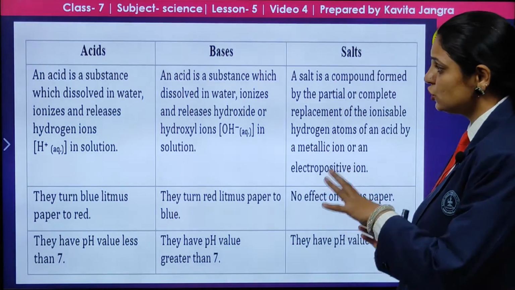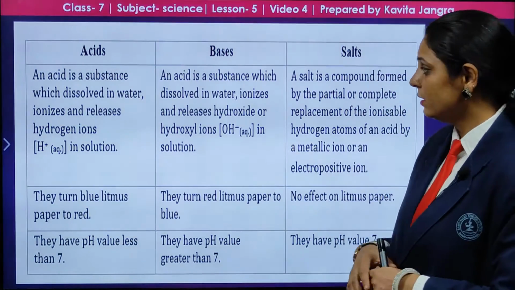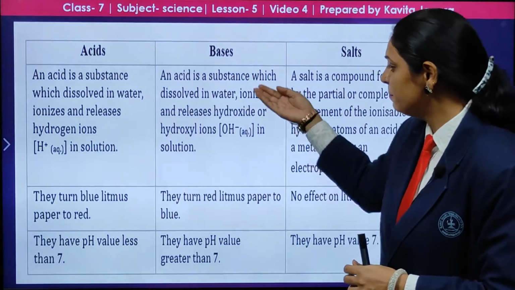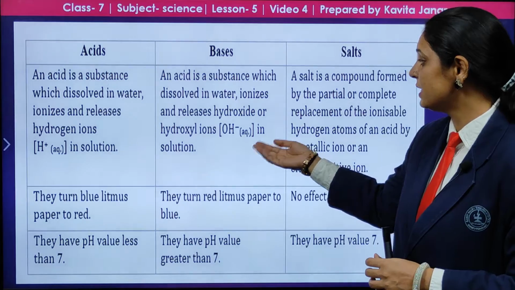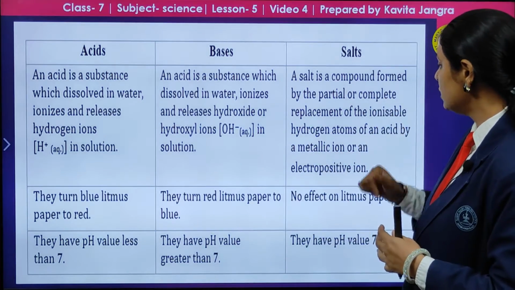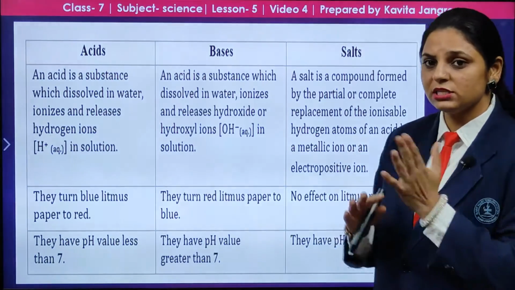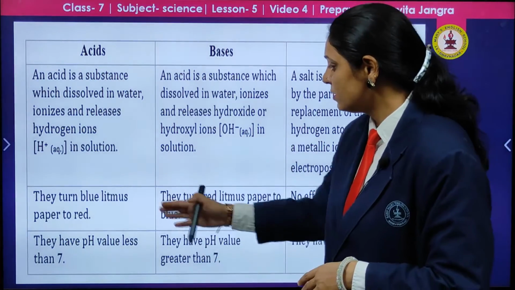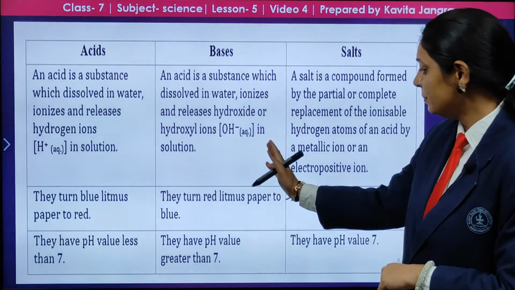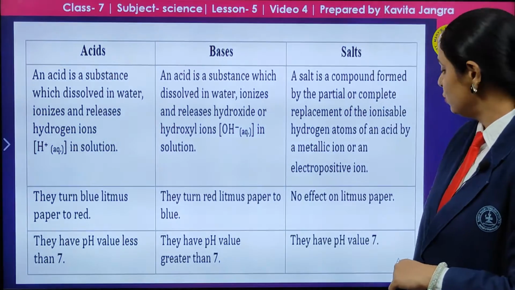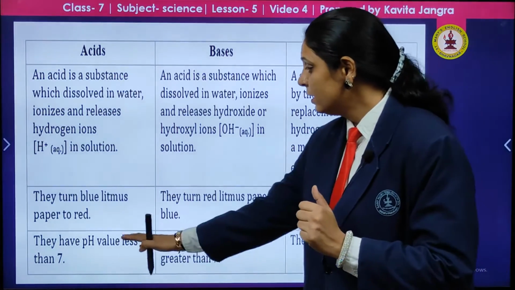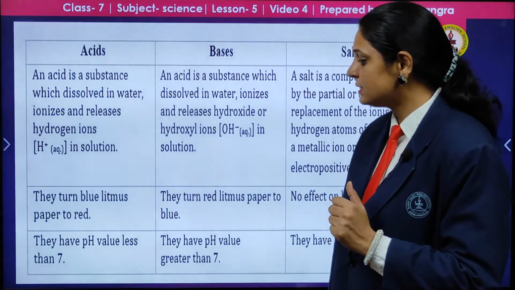This is the slide which you need to recall again. The same things are over here. Acids release H positive, but bases release OH negative when they are mixed in water. And salts dissociate into both positive and negative ions. Acids turn blue litmus to red, bases turn red litmus to blue, and salts have no effect on litmus paper.